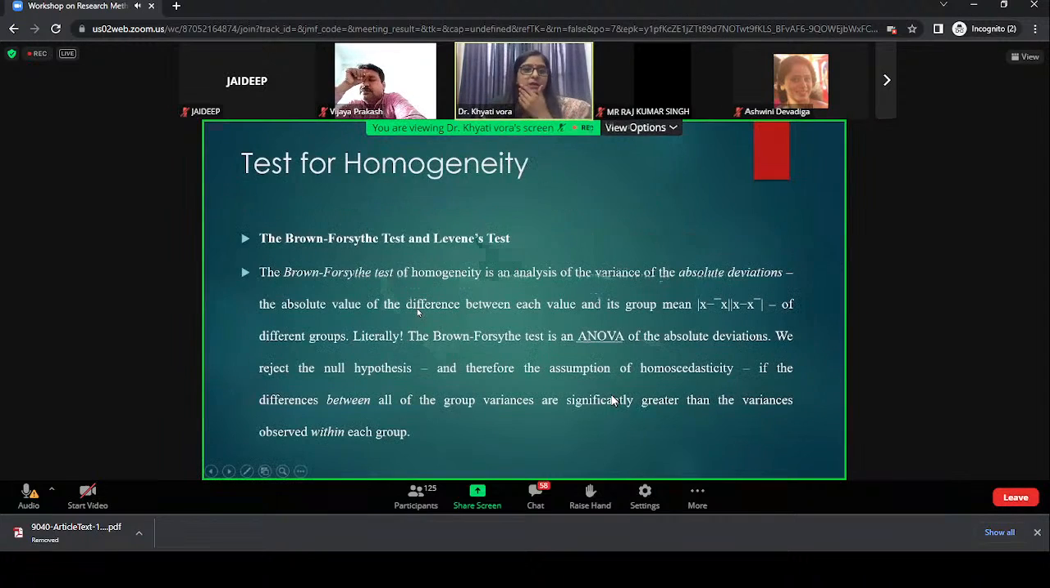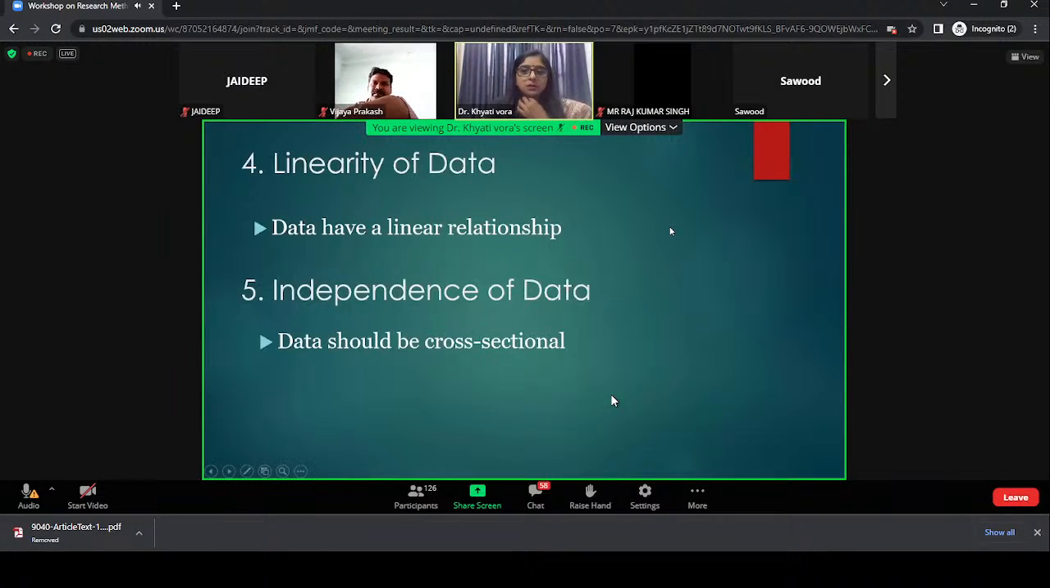Now next is, okay, the test for this is the Levene test. There is the Brown test also, and the Levene test. ANOVA also tells whether the independent and dependent variable data have homogeneity or not.